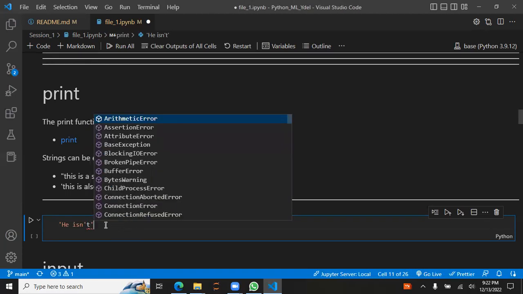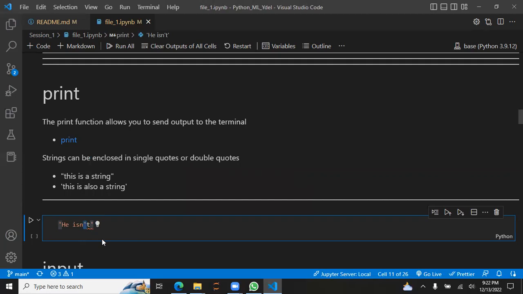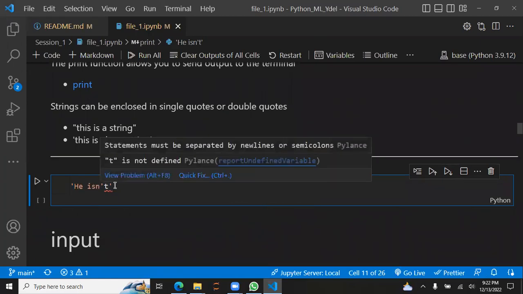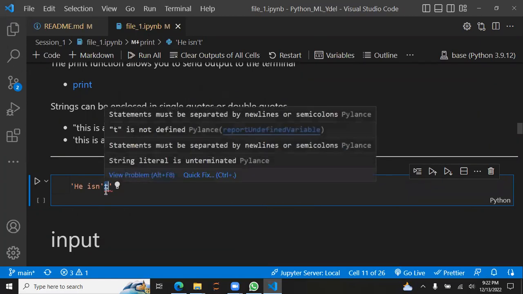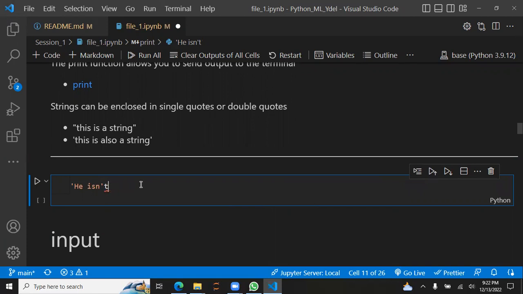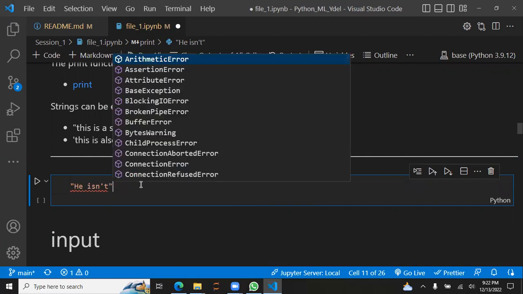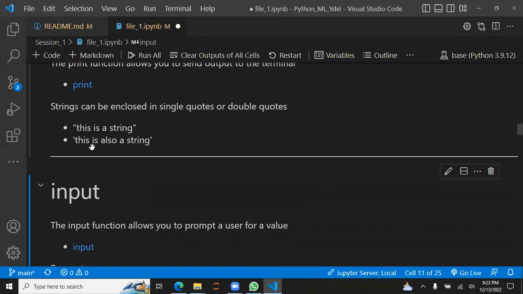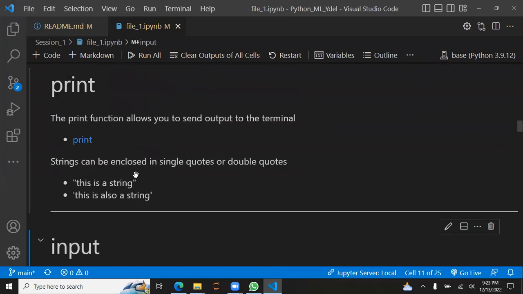See, I needed to put an apostrophe right there, but I needed to put that inside a string. So right there Python is confused. It's saying the string started from this point and ended after this, and then what is this? That's why they gave us the option to use double quotation. In some cases we need that if we need to do something like this.